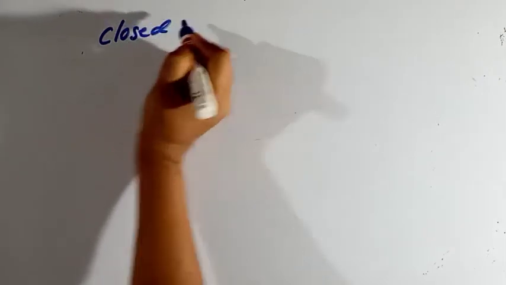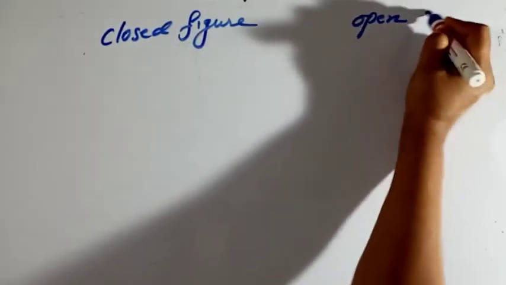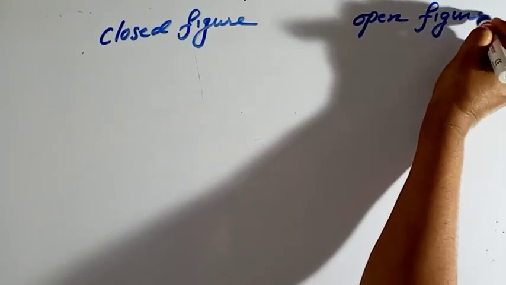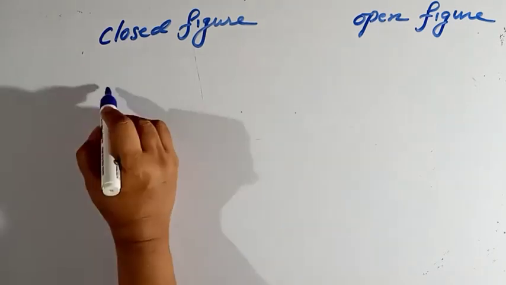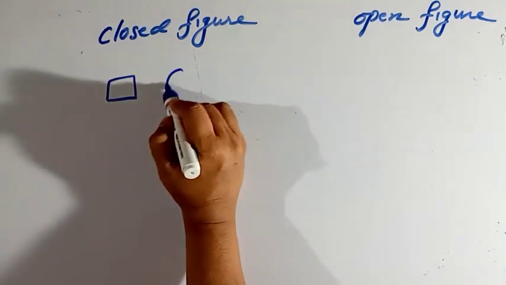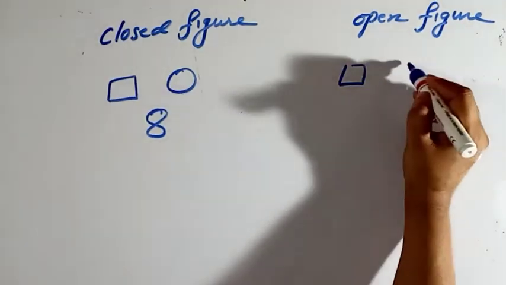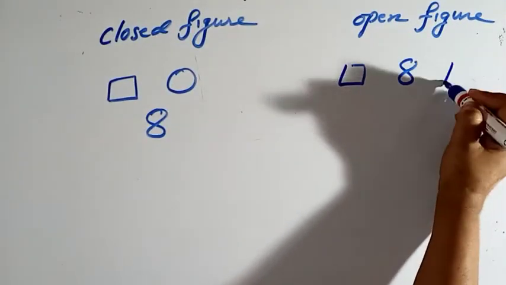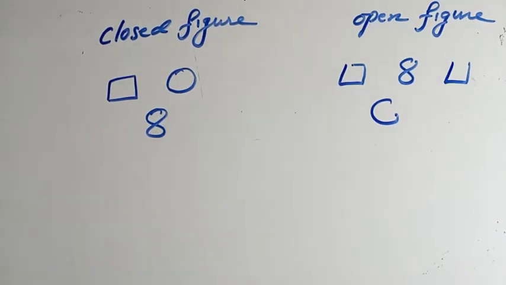Next is closed figure and open figure. Closed figure means all the sides are closed. Open figure means there is a gap between them, a small gap. These are all open figures. These all are closed figures.